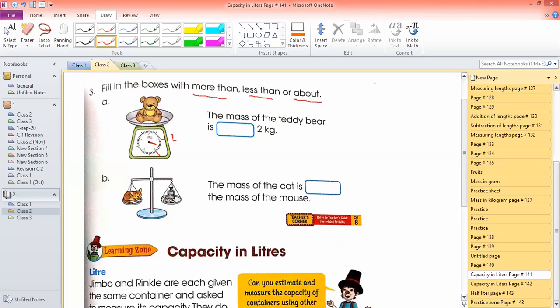Saud, no. Miraj, very good. No, Nusaiba, you have to tell me less than, more than, or about. What should you write? Very good, Saud.